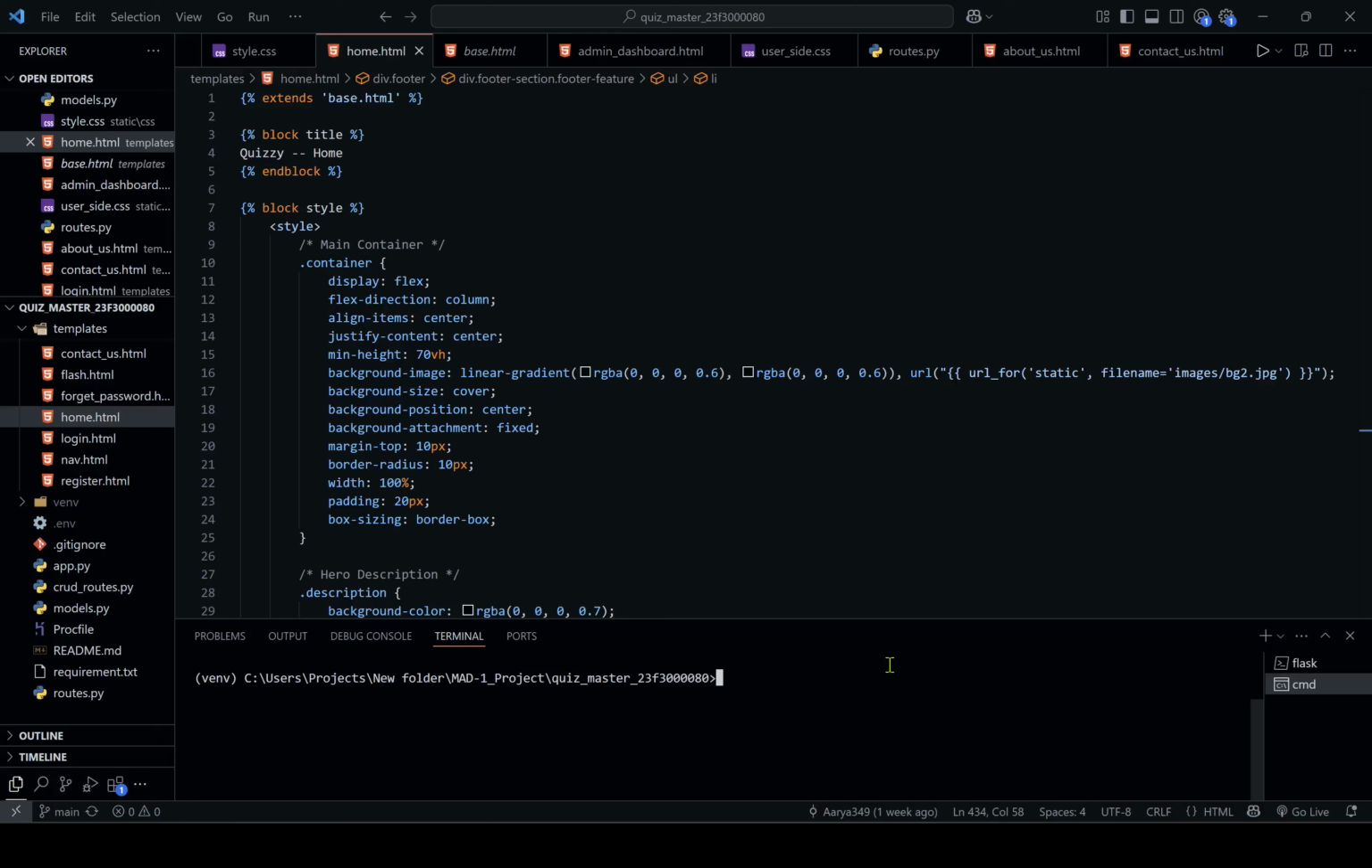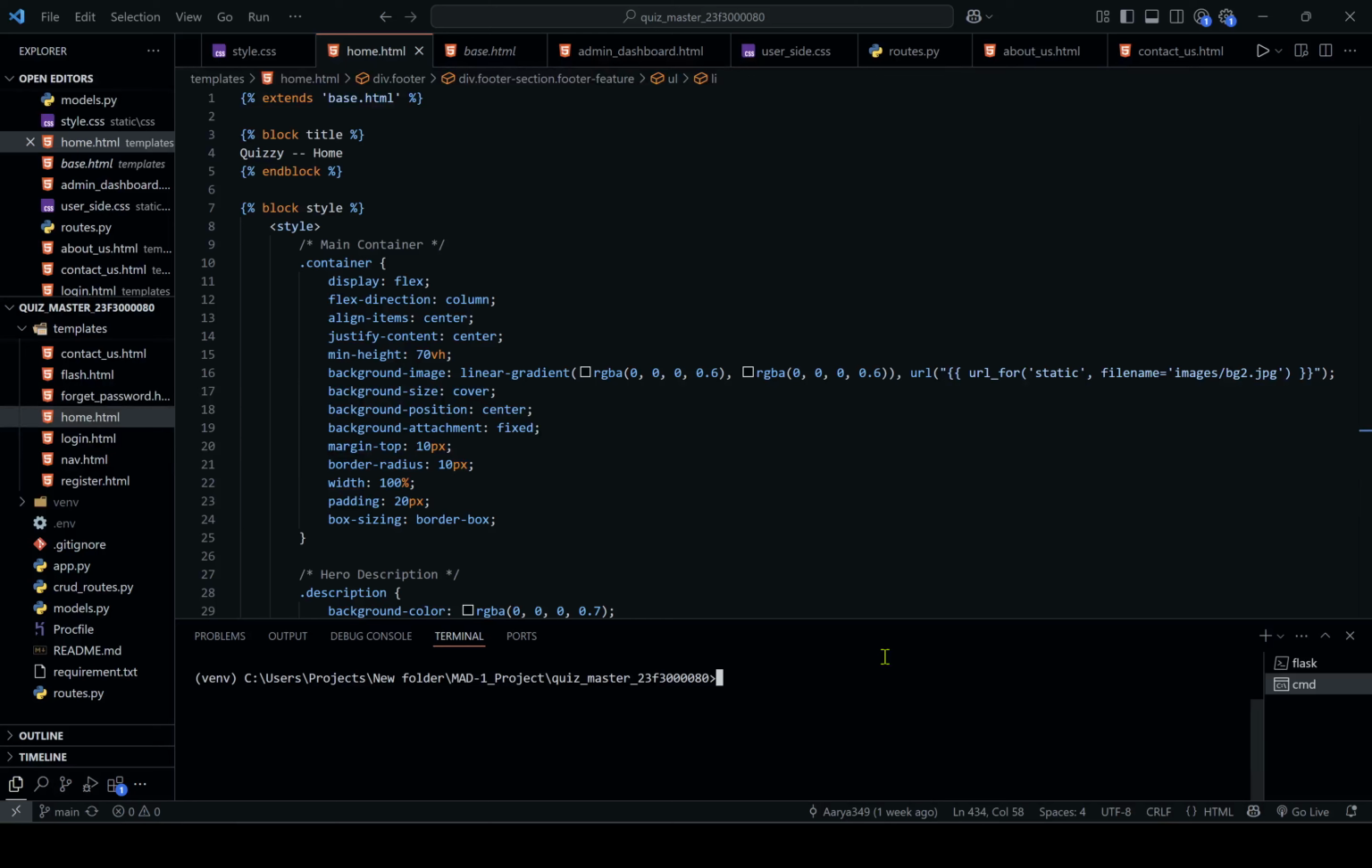The platform follows an MVC architecture. Model handles database interactions. Views are the HTML templates rendered using Jinja2. And controllers are defined in Flask routes. I used ORM queries to interact with the database efficiently. So let's take a quick walkthrough of the app.